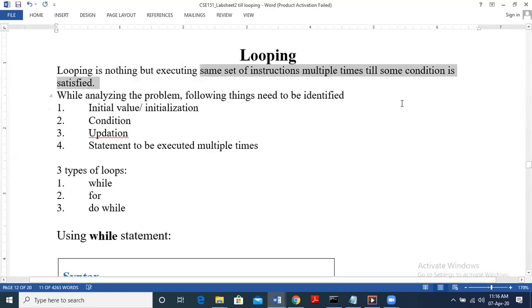So here, whenever we want to repeatedly execute a particular statement or a set of instructions, we can use the concept of looping. So here a condition needs to be specified, otherwise it results in an infinite loop, right? So this was the basic concept of looping we discussed.